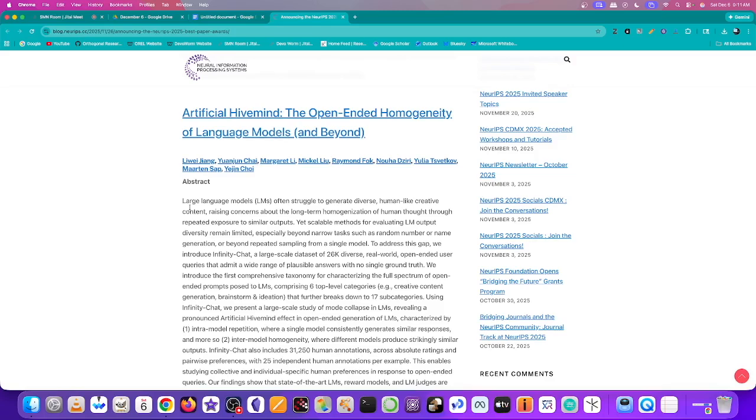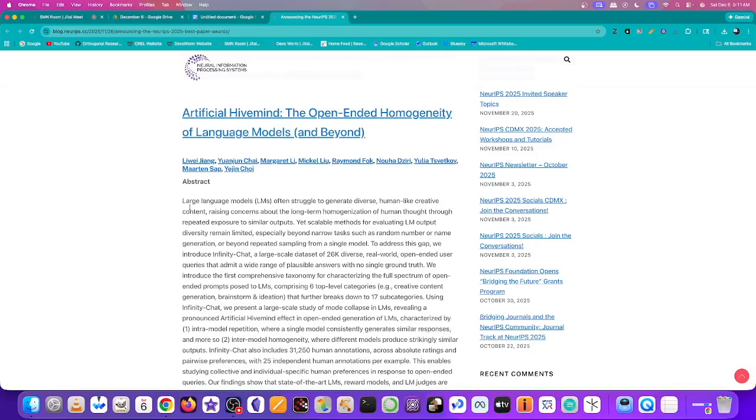We introduce the first comprehensive taxonomy for characterizing the full spectrum of open-ended prompts posted to language models, comprising 6 top-level categories. And so the examples include creative content generation, brainstorming, and ideation, that further breaks down to 17 subcategories. Using Infinity Chat, we present a large-scale study of mode collapse in language models, revealing a pronounced artificial hive mind effect in open-ended generation of language models, characterized by a few things.